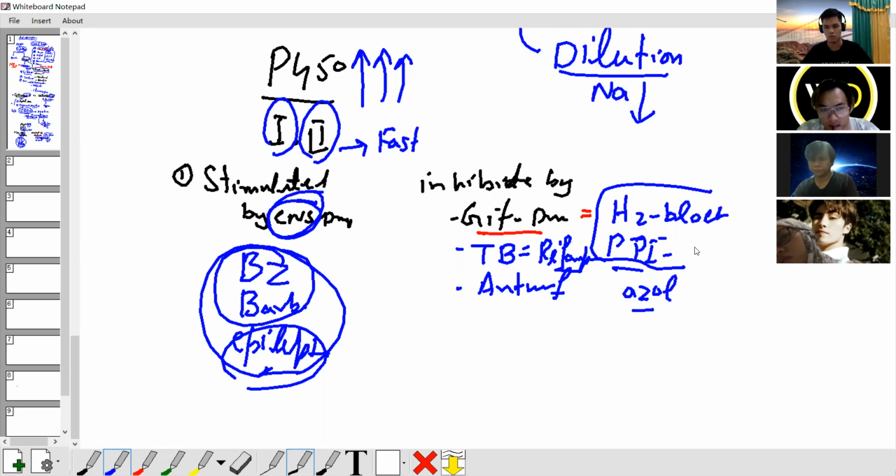If you're using any other drug with a GIT drug, we must decrease the dose of that drug. Why?